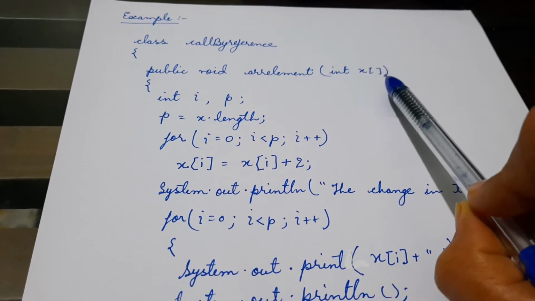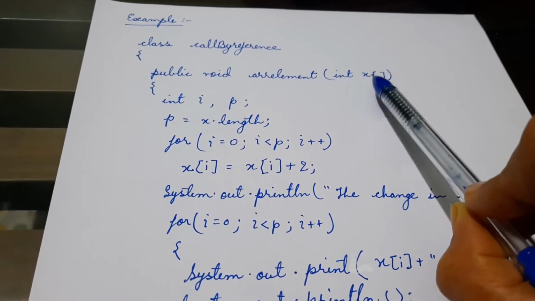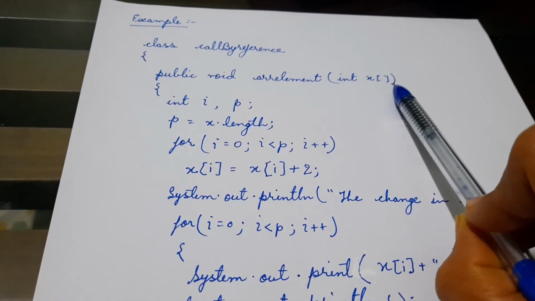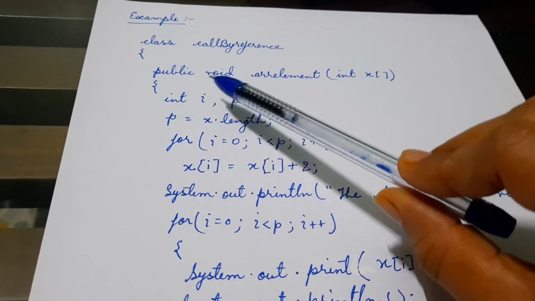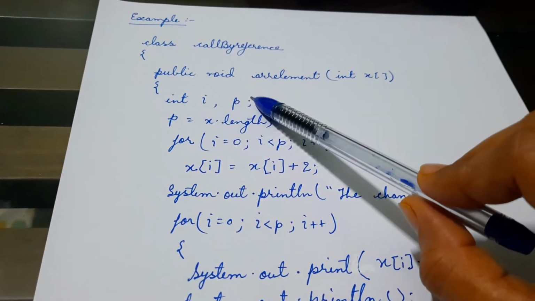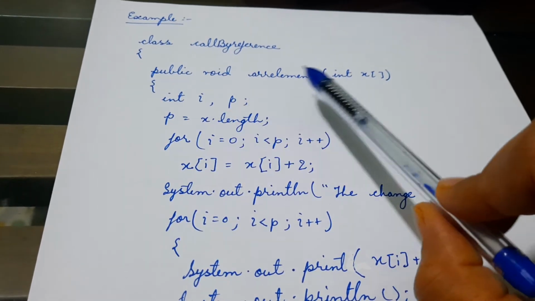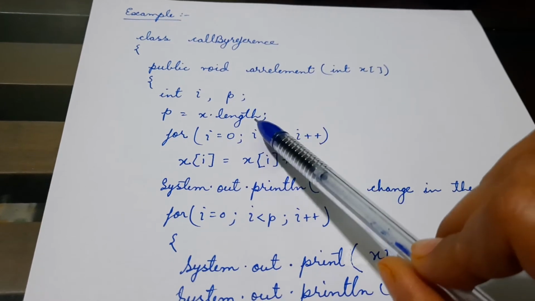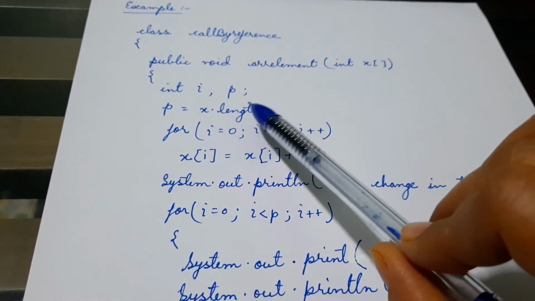Whenever we pass the array as a parameter, we never declare its size here. Then int i and p are the two variables. Normally, whenever we program with arrays, we need to take the length. So p equals x dot length.